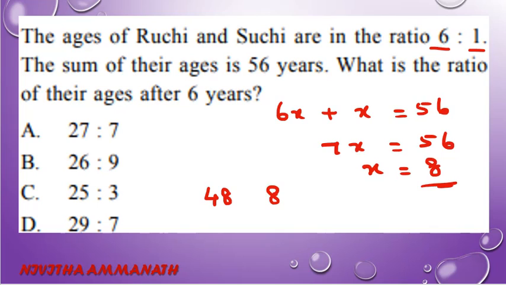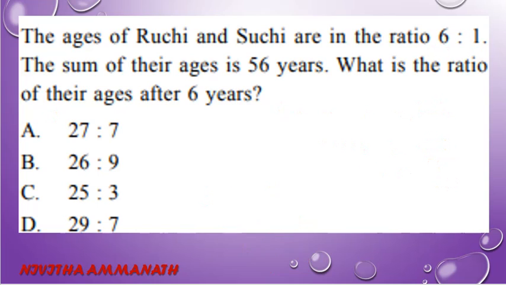So after 6 years 48 becomes 54 and after 6 years this becomes 14. So here the ratio is 54:14, that is 27:7, because both are divided by 2. So 27 is to 7. So A is the correct option. Next question.